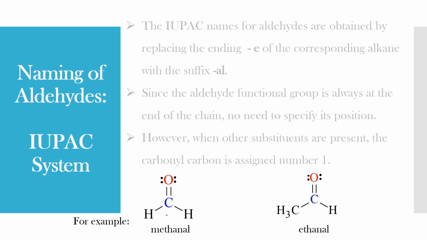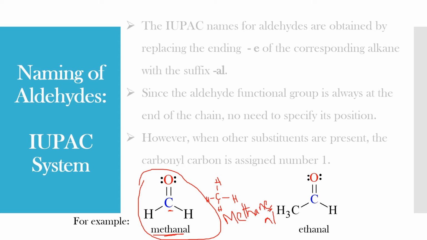the corresponding alkane for this molecule is methane. That is, the carbon has 4 hydrogens. Since this aldehyde has a single carbon, it is called methanal. In the parent alkane, methane, the e is replaced with al in aldehydes.